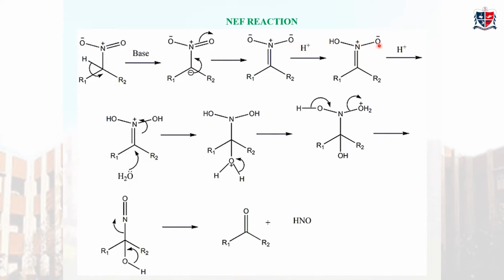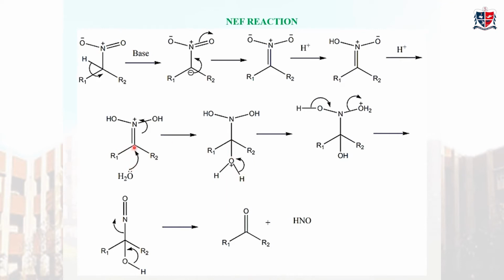Again, this O minus will take H plus to form another OH here. Now you see this carbon is highly electrophilic because of the presence of an N plus, a positively charged nitrogen here, an electron withdrawing group. So a nucleophile such as water can easily attack here. See here, the oxygen of water, having a lone pair, will attack here because it's nucleophilic. So a new bond is formed between this oxygen and this carbon.